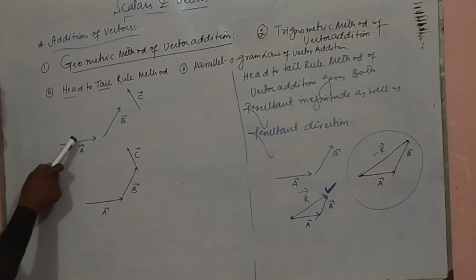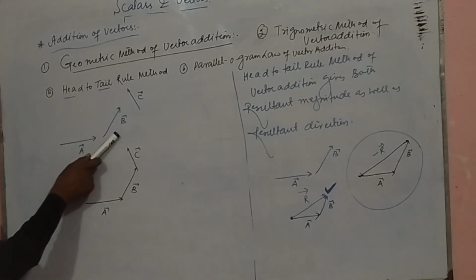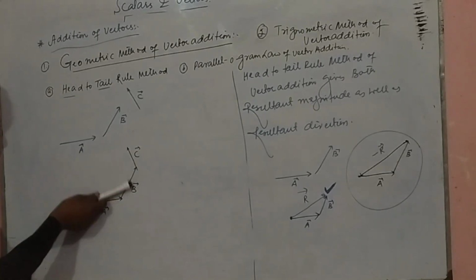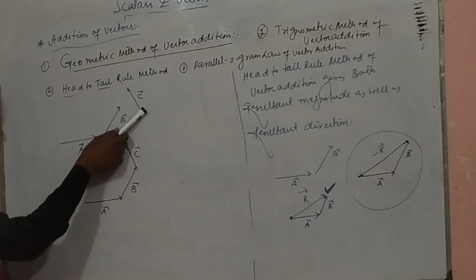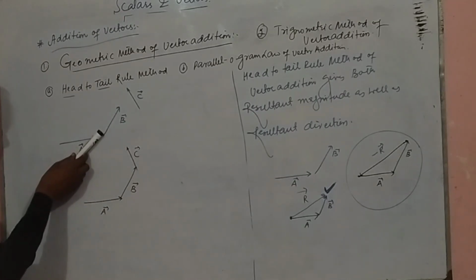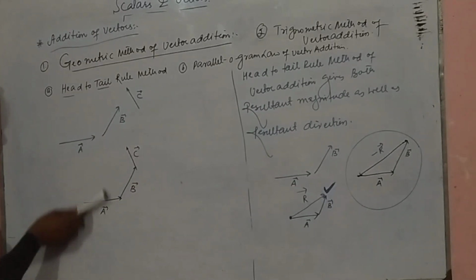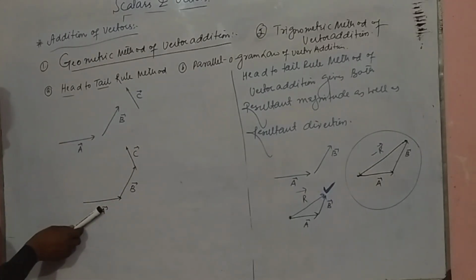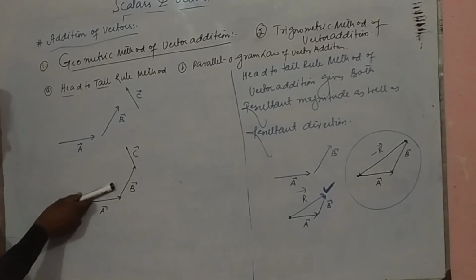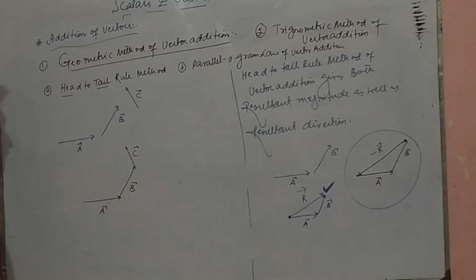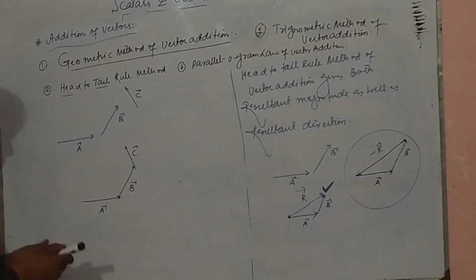So we have to take care that the magnitude and direction of vectors do not change. Here we consider that the magnitude and direction of these taken vectors are also the same. So we have taken the head-to-tail method, in which the head of the first vector is joined to the tail of the second, and the head of the second vector is joined to the tail of the third vector.